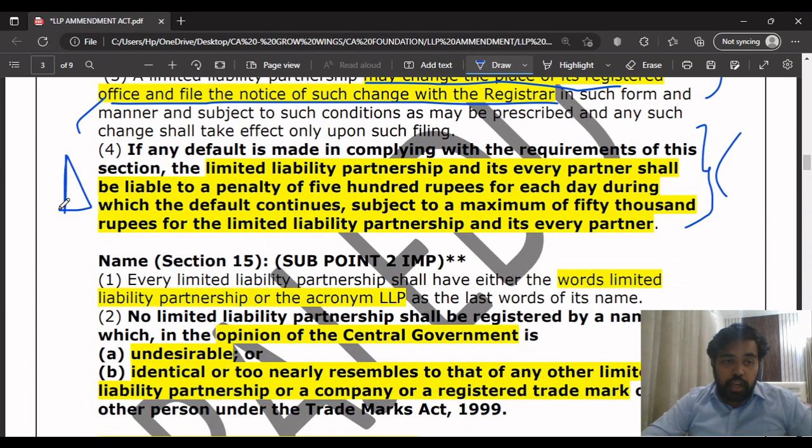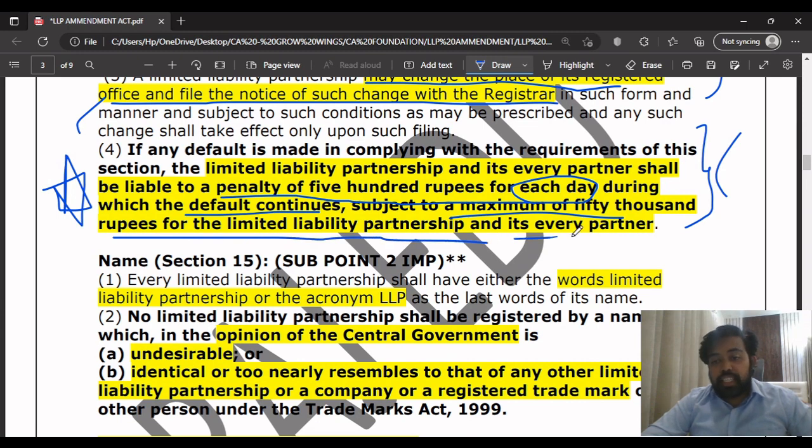This is the amendment in this entire Section 13: the penalty in case you are not complying with the requirements of this section. If the LLP and its every partner are not complying with this section, they will be held responsible and fined with a penalty of 500 rupees for each day during which the default continues, subject to a maximum of 50,000 rupees for the LLP and its every partner.